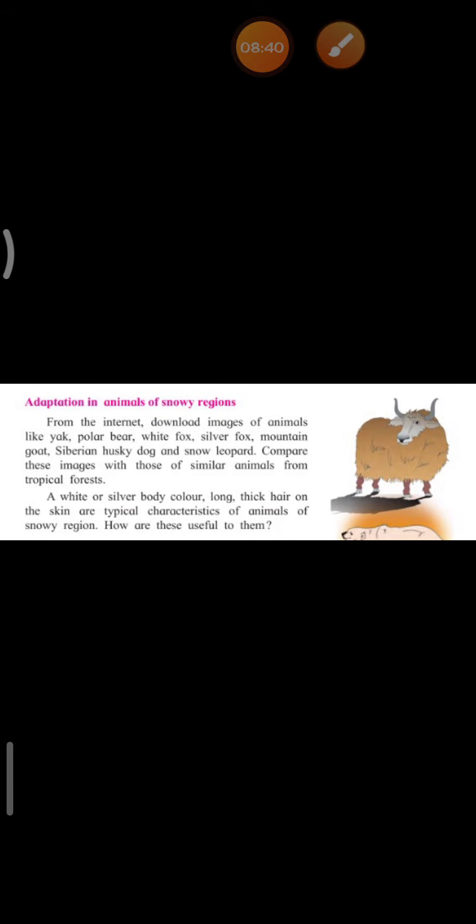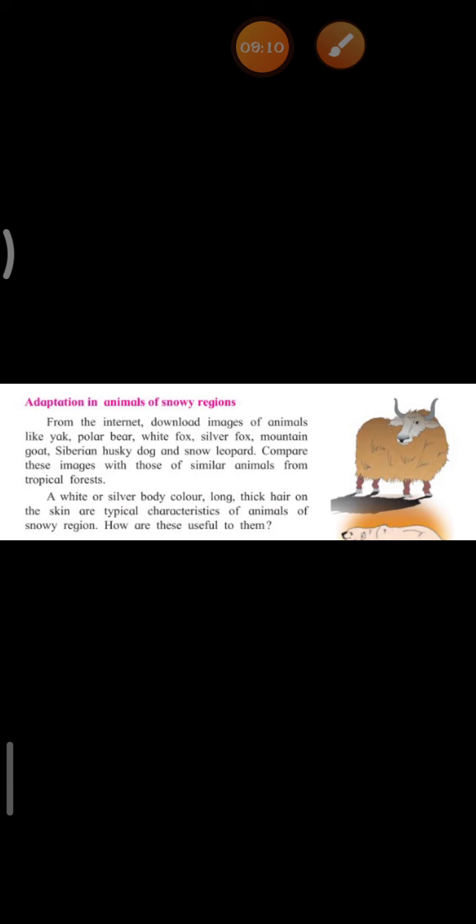Now we'll see about the animals in the snowy regions. Children, when we say snowy region, the first thing that comes into the mind is what? Snow, that is ice, means it is a cold region, right? Now, here we can see animals like yak, polar bear, white fox, silver fox, mountain goat, Siberian husky dog, and snow leopard.